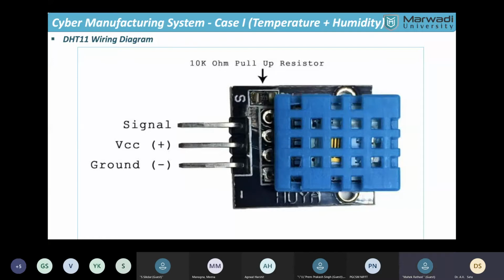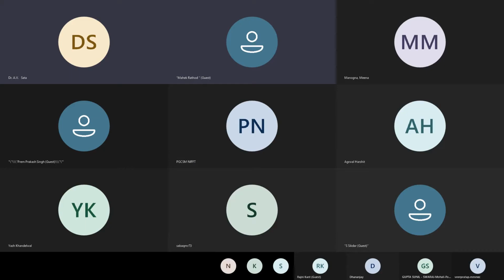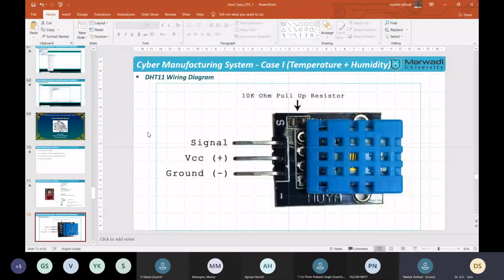Mahek, I'm stopping the presentation over here, and then you will start to present. So again, you need to send me the request. Actually, I stop it. So now you can start to present your screen. Yeah, go to the full screen mode.